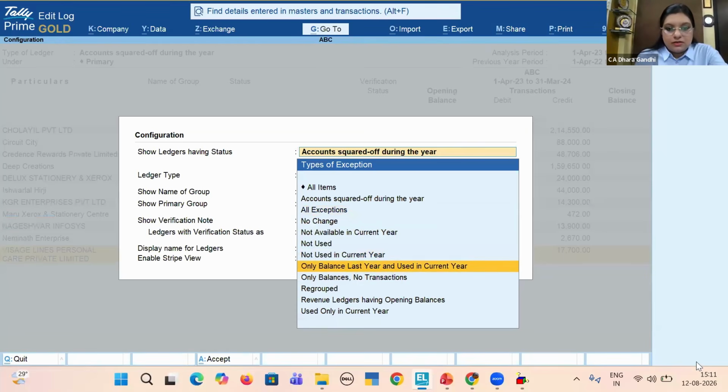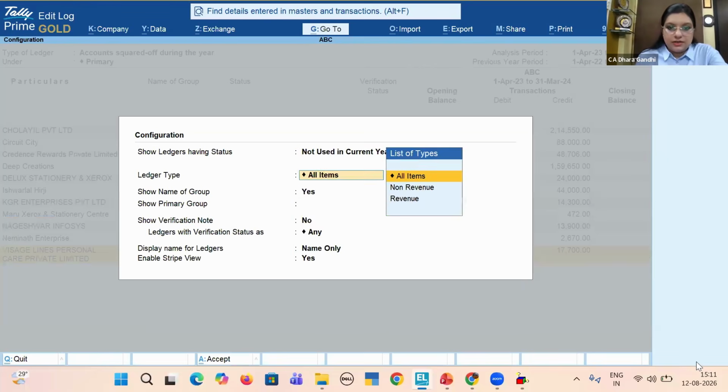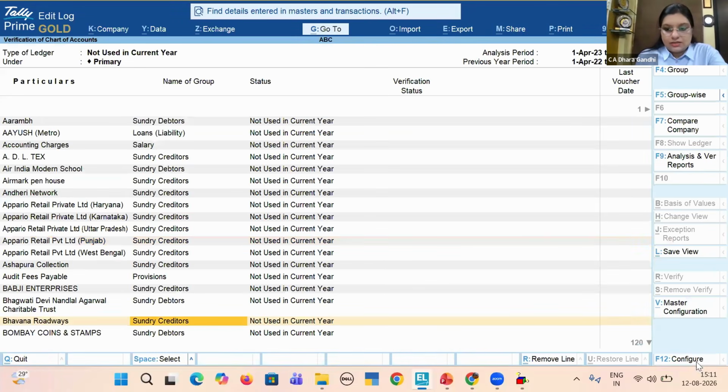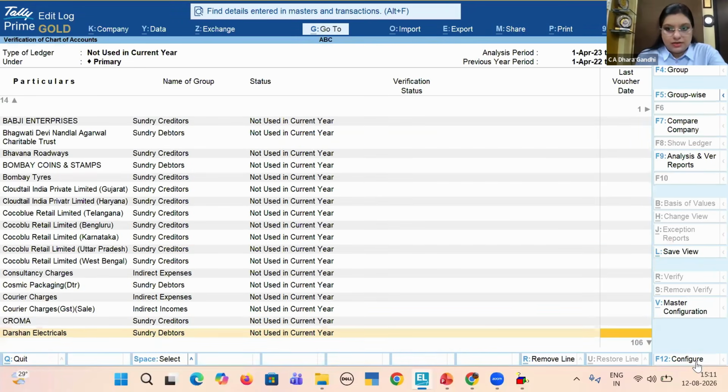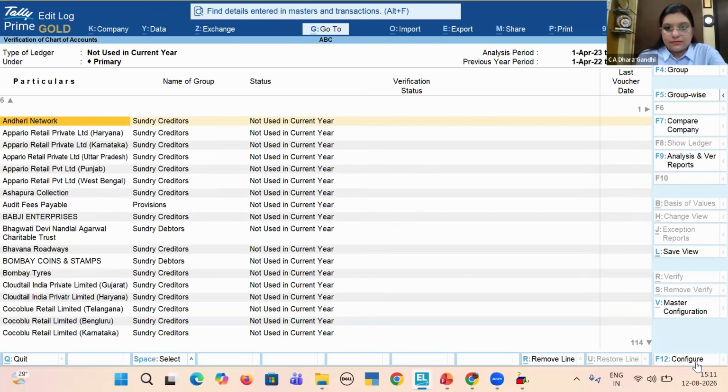You want to see not available in current year. You want to see not used in current year. Or the ledgers which are not used in current year, only balances are there. So this is the list of ledgers which are not used in current year, and opening balance and closing balance are the same.